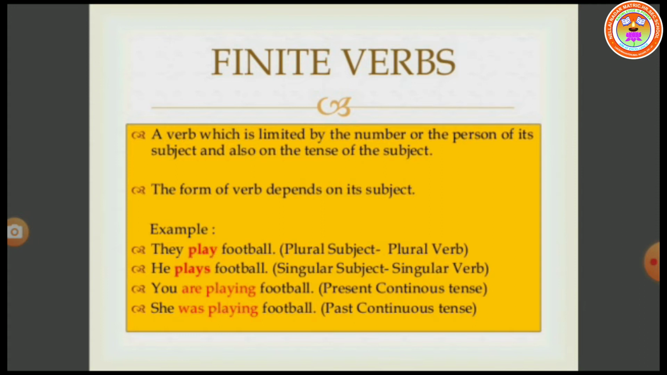Example, they play football. Plural subject, plural verb. He plays football. He, singular subject, plays, singular verb. You are playing football. Present continuous tense. She was playing football. Was playing, past continuous tense. So, a verb which is limited by its number or person or subject and its tense is called a finite verb.